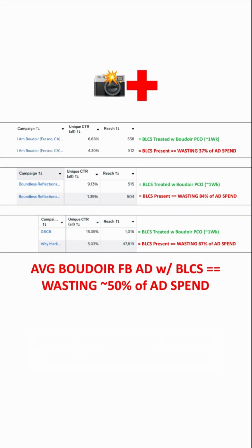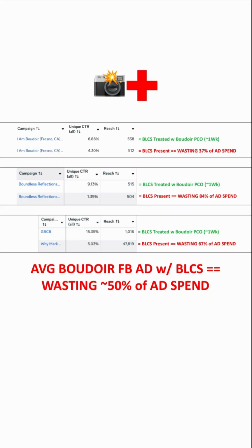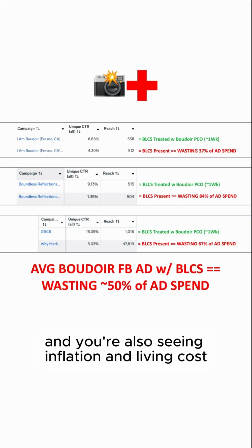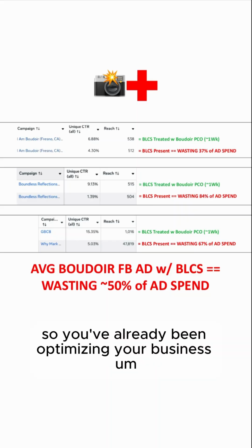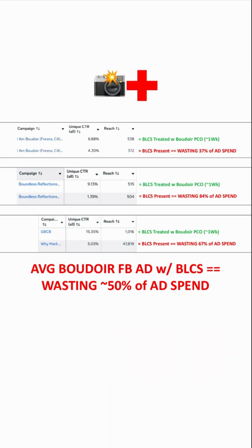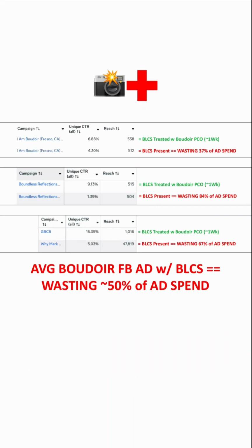So it's basically more competition for the same number of buyers. So it's getting more competitive, more saturated out there in the marketplace, and you're also seeing inflation and cost of living taking that into account. So you've already been optimizing your business, trying to pull out more profit for ideally less input, less work. Try to get a jump on all this and remain competitive.